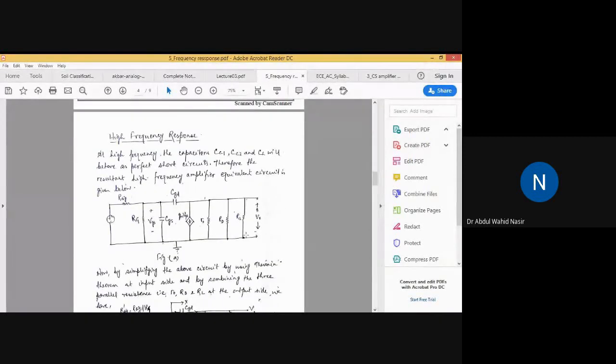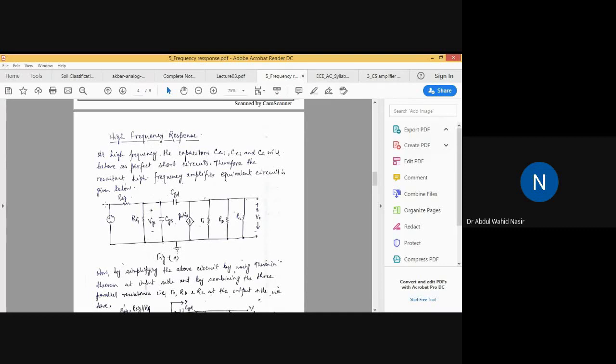So actually we started the high frequency response yesterday and we got the equation, where we came to derive the corner frequency, meaning the cutoff frequency, for the high frequency response. After that frequency, the amplifier gain is getting attenuated, or decreased. So what are the factors we have already discussed? Again, I will discuss in a nutshell.